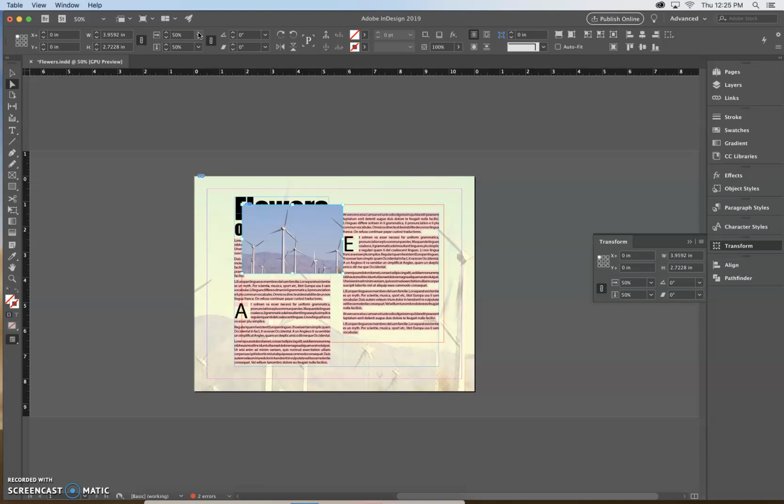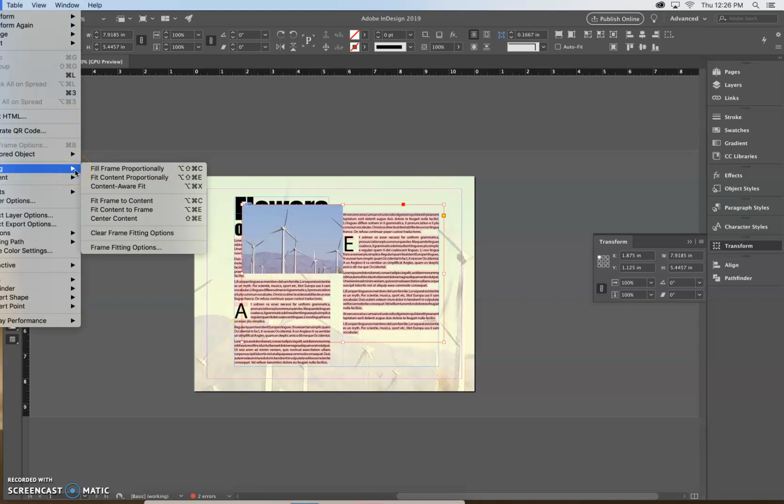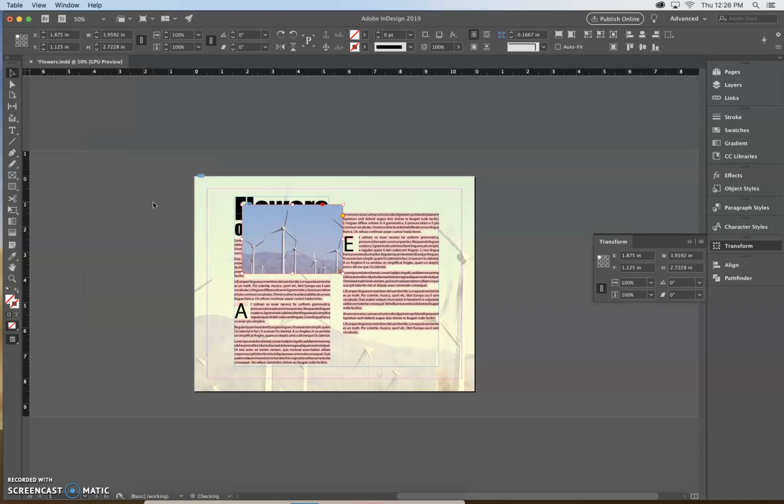Alright, so I'm going to press V to activate my selection tool. And then I'm going to click the Windmills graphic in the layout. So I'm going to click on that graphic. So you see how big my graphic actually is? Okay, so that graphic's actually really super large. Alright, so next I'm going to go to Object on the menu bar and then go to Fitting. So Object and then down to Fitting, and you want to select Fit Frame to Content.